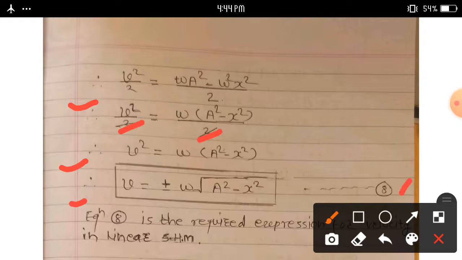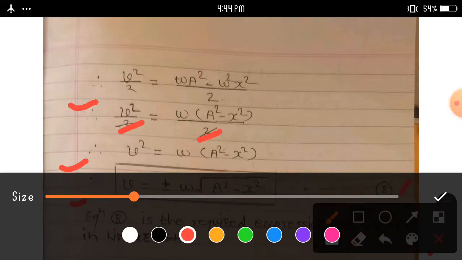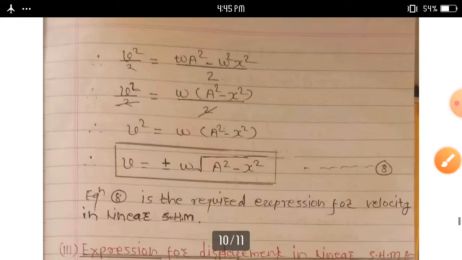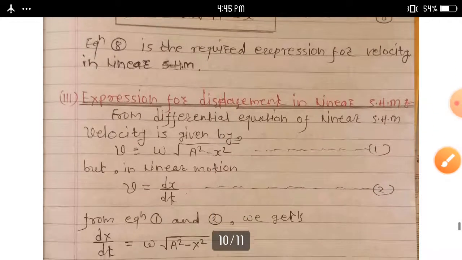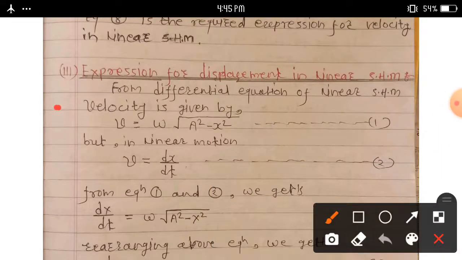Consider equation number 8. This equation number 8 gives the required expression for velocity in linear SHM: v is equal to plus minus omega into square root of a square minus x square. Then another expression we can derive here: the third expression, for the displacement in linear SHM.